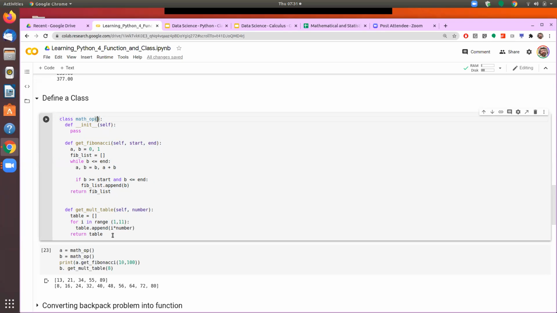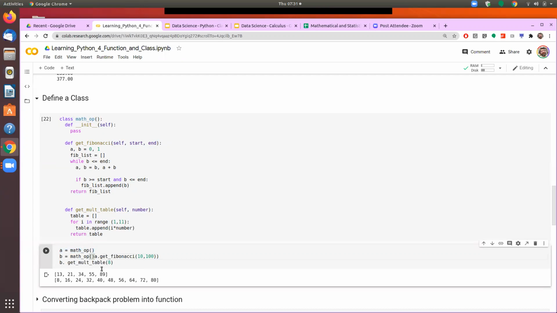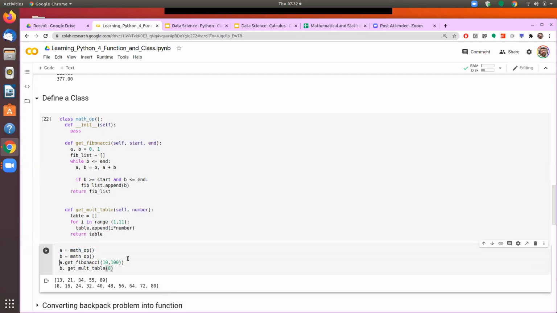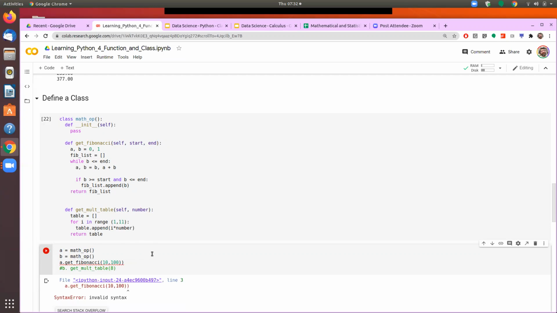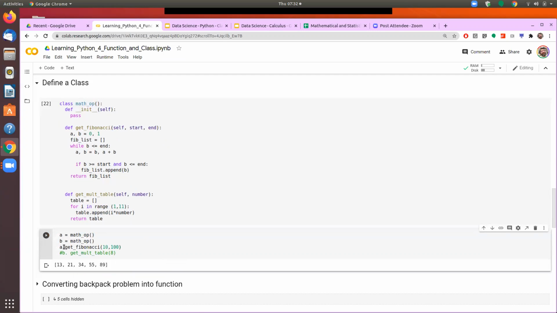Once we come here, then we are creating an instance. And after that, let me remove that print command. So first we will call a function from inside the class. Now I refer to the instance and then I call a function.